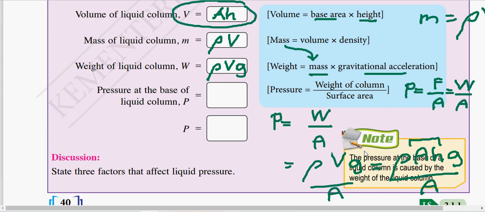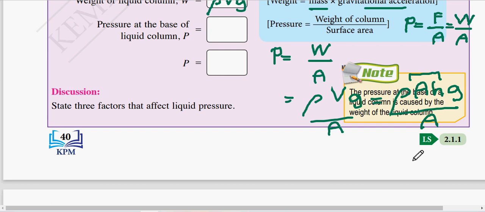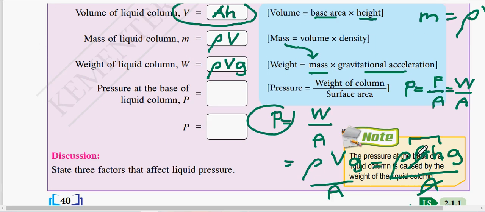So I can simplify, just cancel A. So the formula becomes rho h g. This is the formula for pressure.